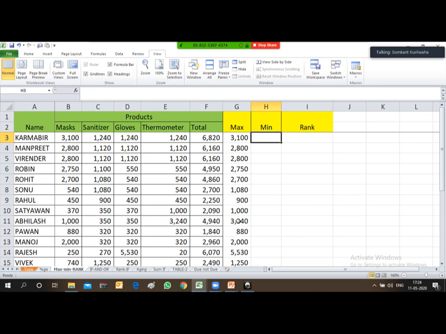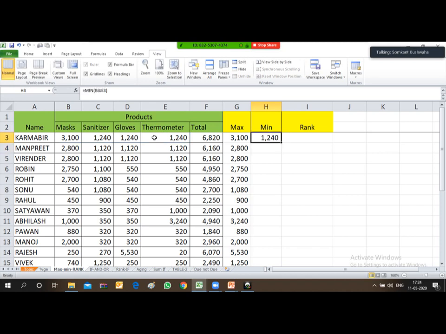So how do we derive the minimum? It is a similar formula to what we discussed just now for max. For minimum, you just type min, and then start a bracket. Select the desired sales range, then close the bracket and press enter.